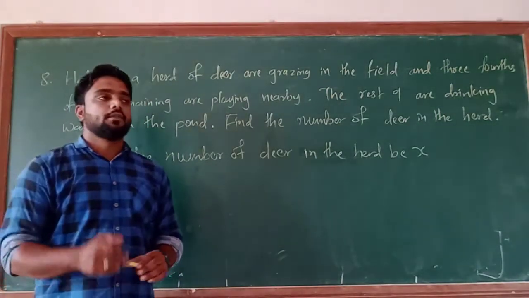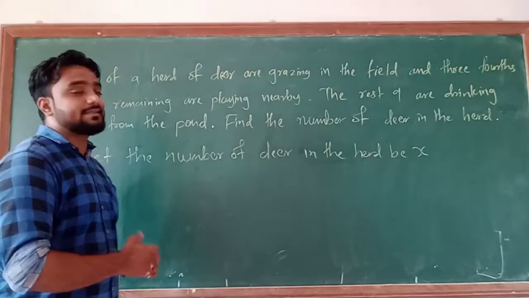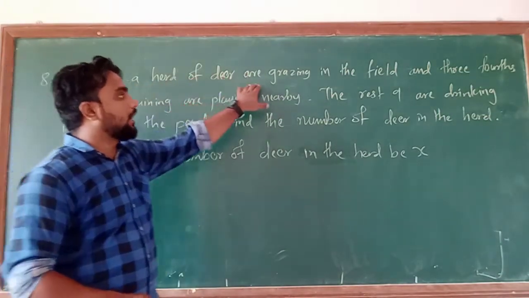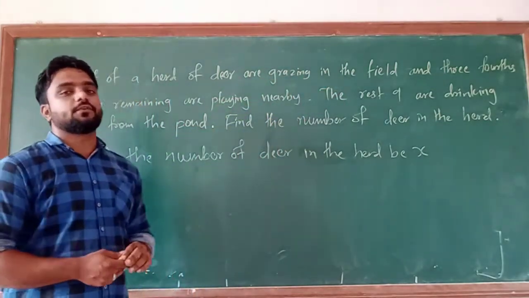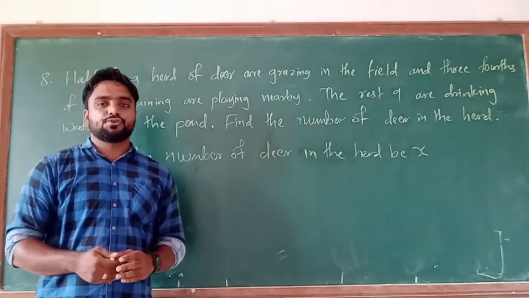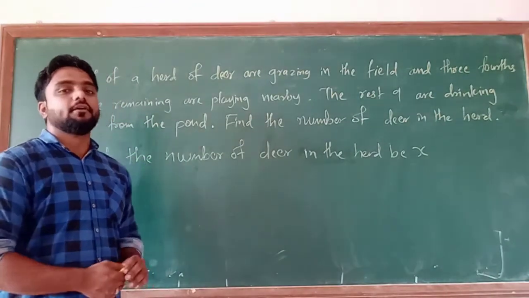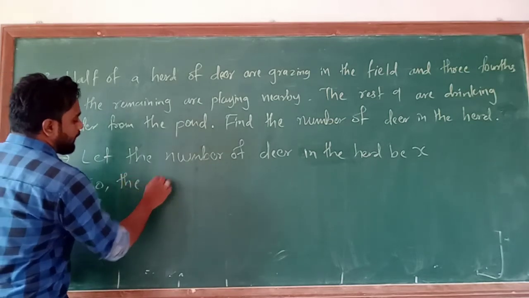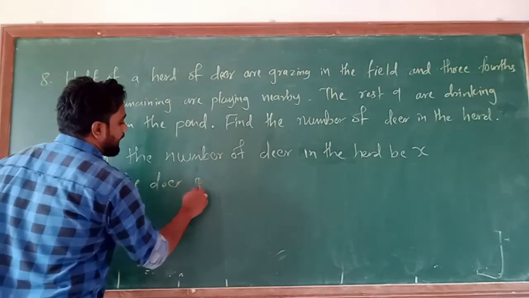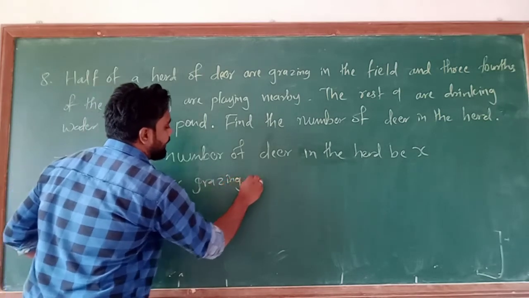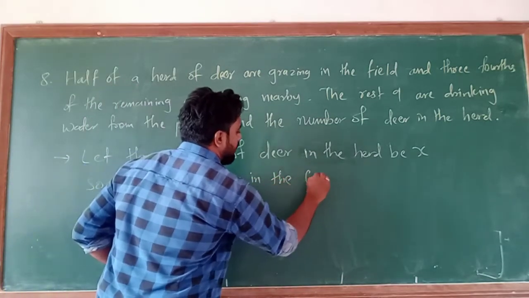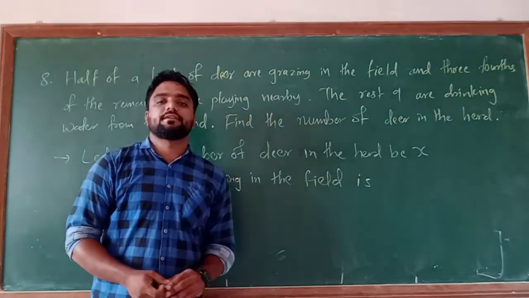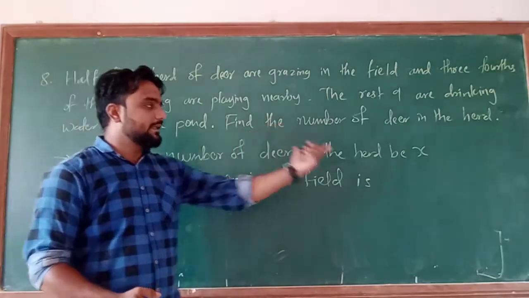Understand or not? Okay. Now out of that x number of deer, what is given to you is that half of the herd of deer are grazing in the field. That means what? कि जितने डियर है उसमें से हाफ पोर्शन के डियर क्या कर रहे हैं? ग्रेजिंग इन द फील्ड. Half means जितने हैं उसमें से half.